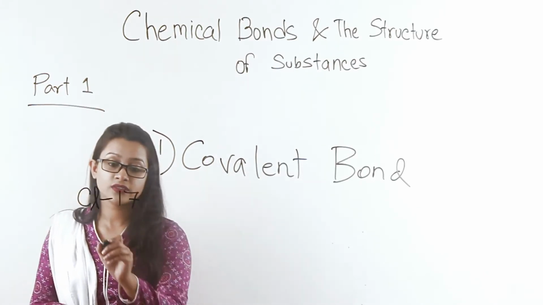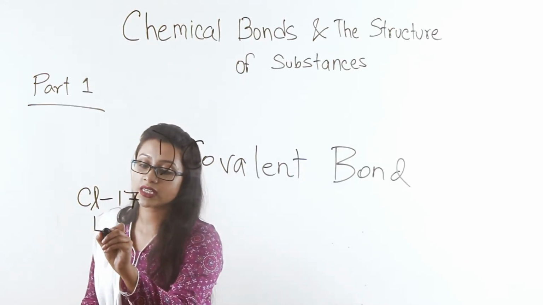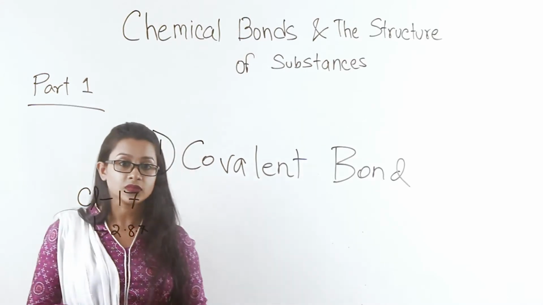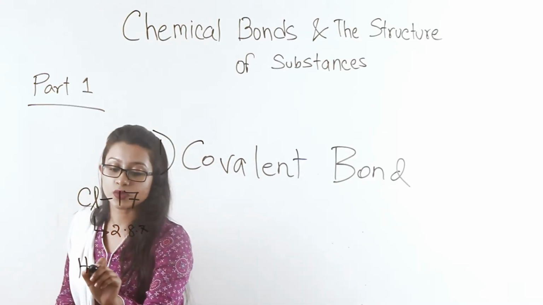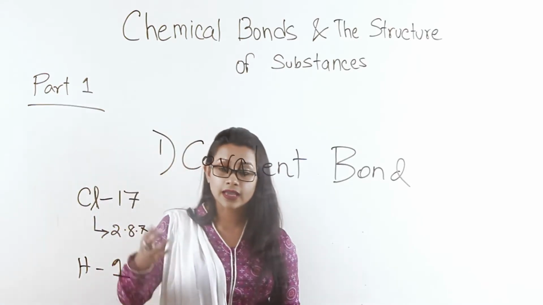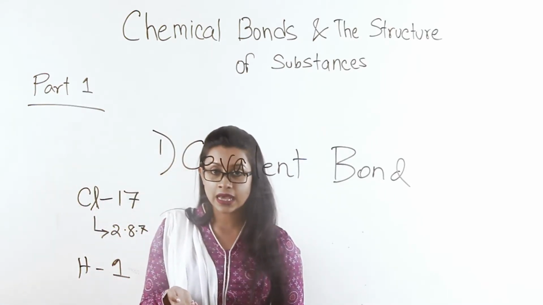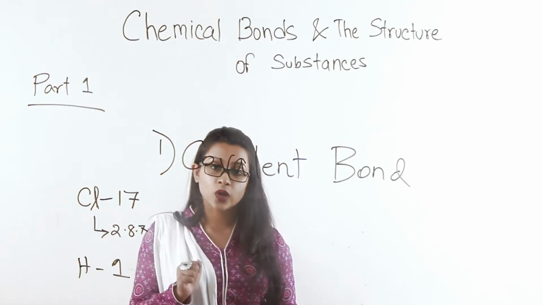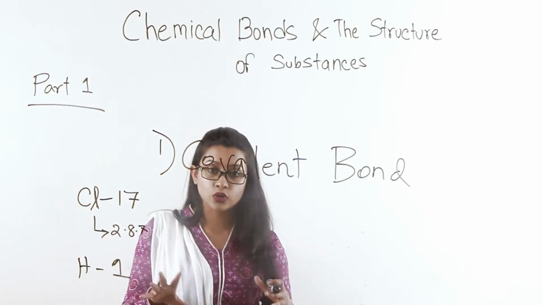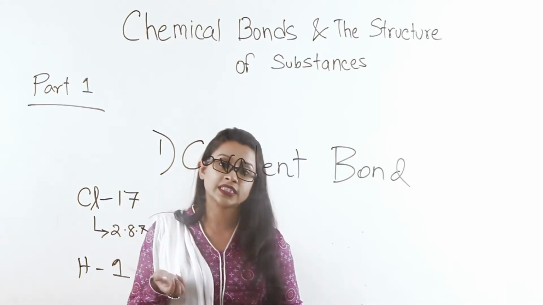Its electronic configuration is therefore 2, 8, 7. And we know that hydrogen is 1. So chlorine has 7 electrons in its outermost shell. It needs 1 electron to gain that 8 full stable structure, or the octet.